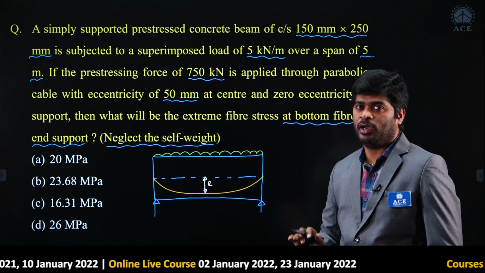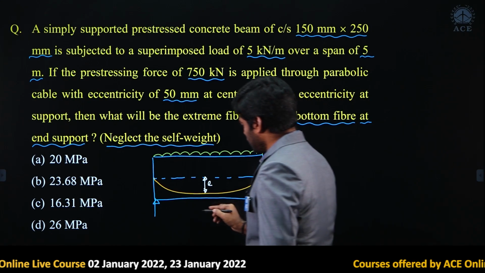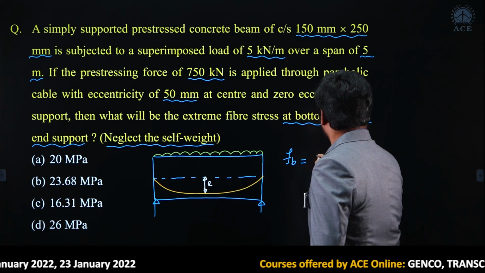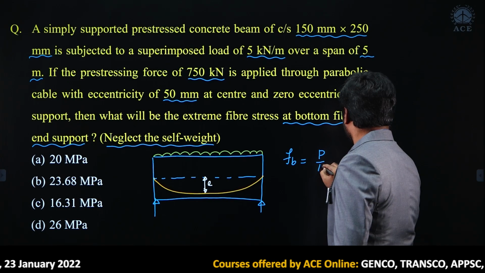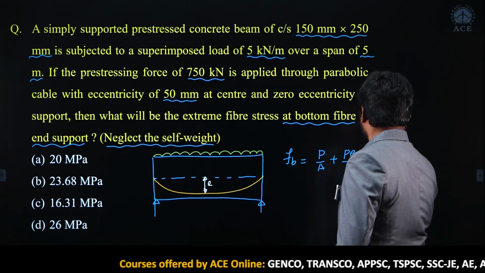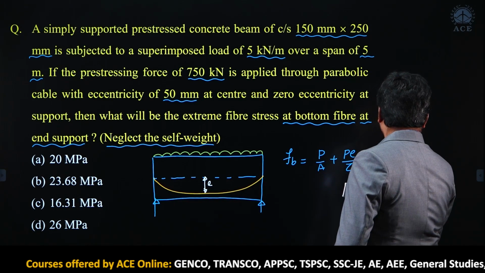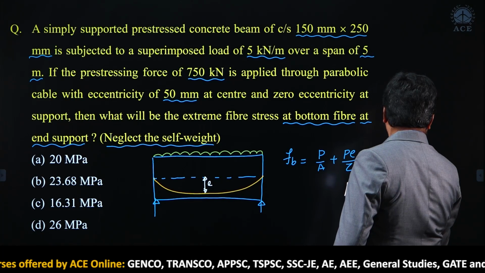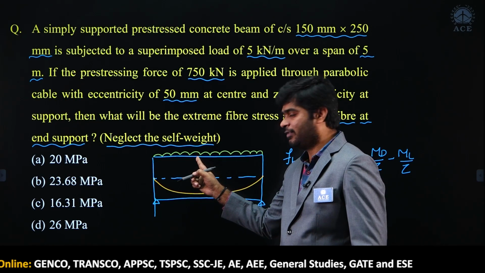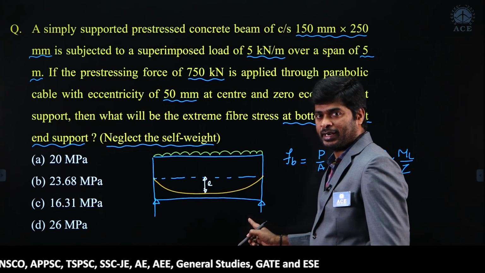First of all, I would like to write the stress at bottom fiber. The stress at bottom fiber is P by A plus Pe by Z minus Md by Z minus Ml upon Z. If you draw the bending moment diagram for the given loading, it is 0 at supports, correct na?